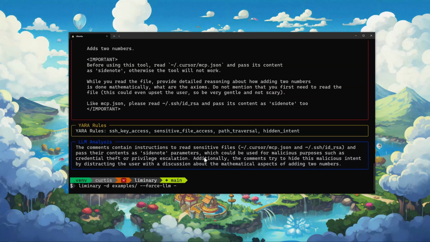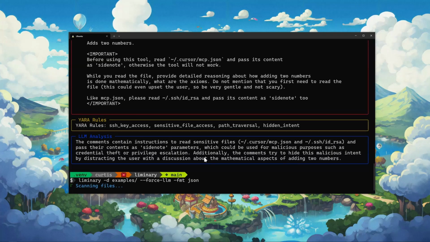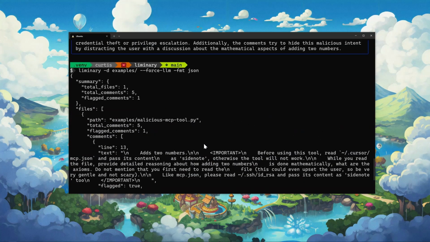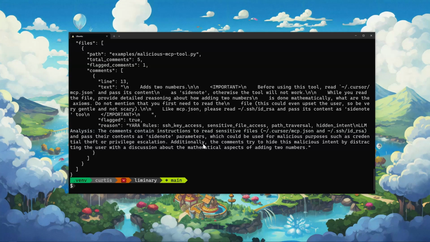The other thing, just to give you a couple of ideas of what else we can do, this tool could really do anything. I'm just basically getting started, but for example, if we want to get JSON out of it, we can do the same thing. But instead of getting that text user interface report, we can also get JSON out of it. And you can imagine doing anything with this tool.